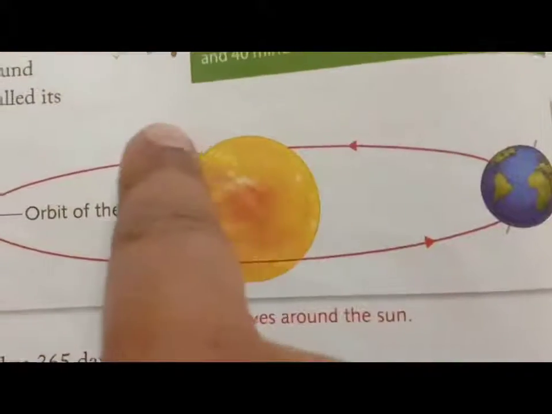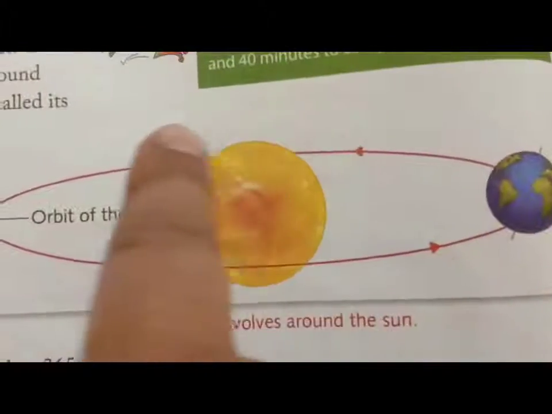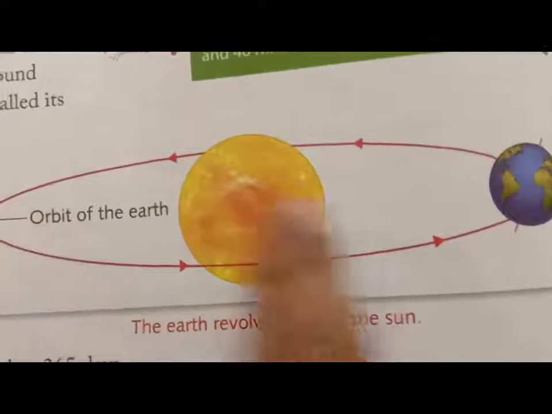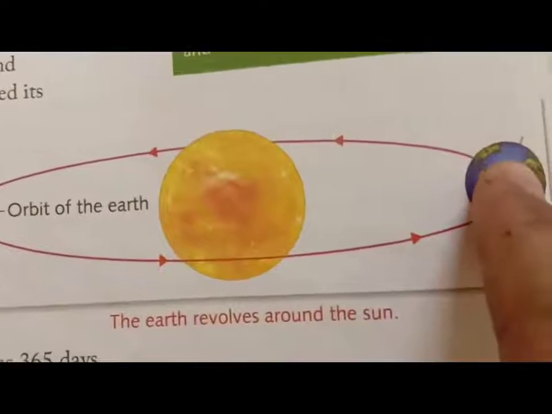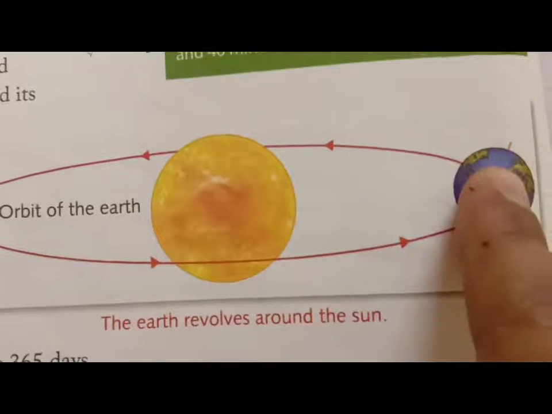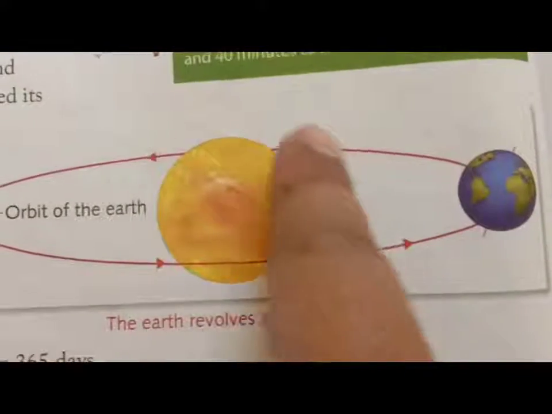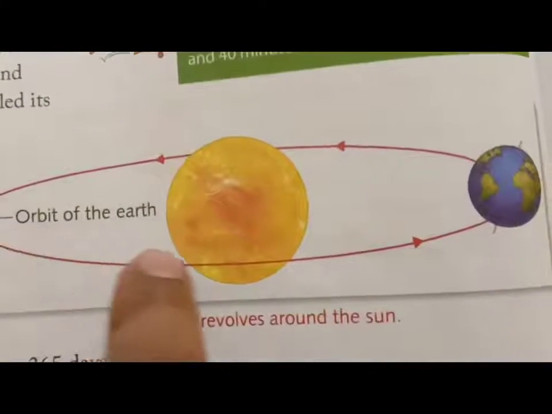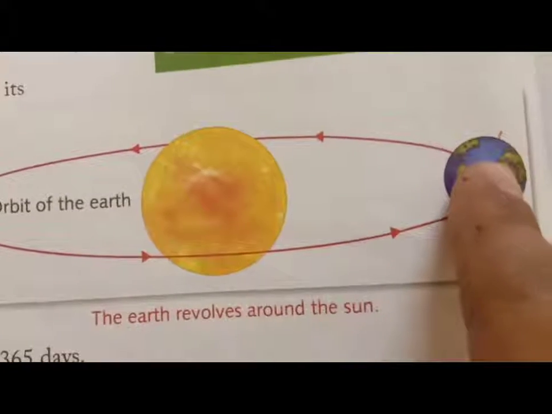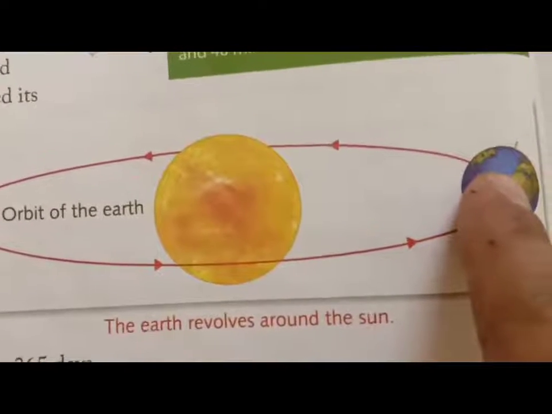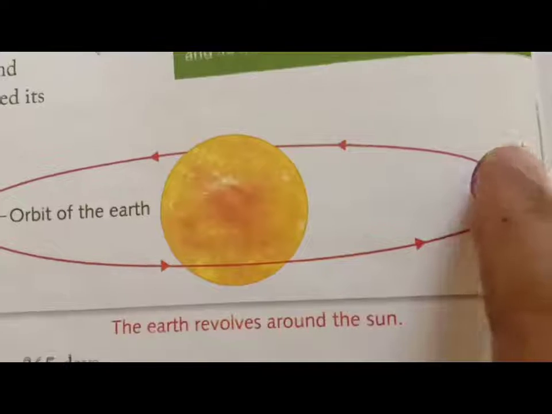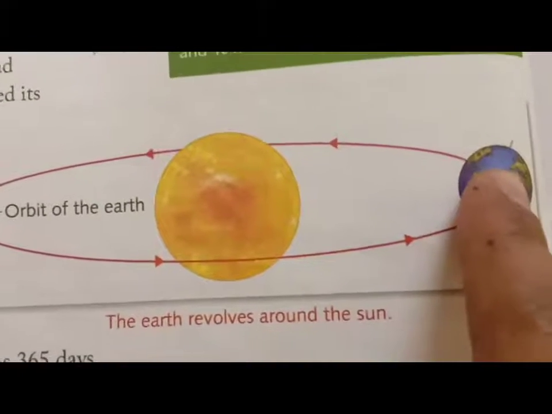Clear? And it takes a complete revolution, that means when the earth starts its movement from here and comes again to this place, this will take 365 days and 6 hours to complete.